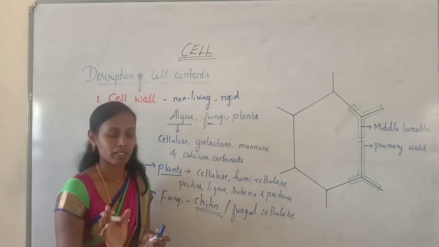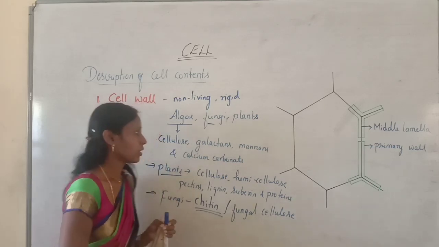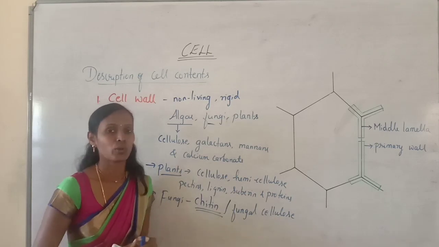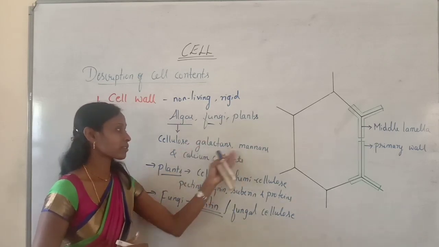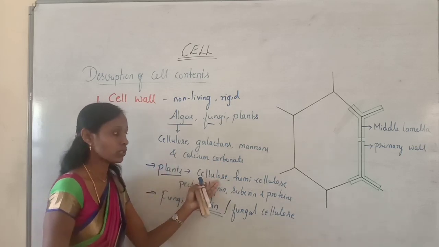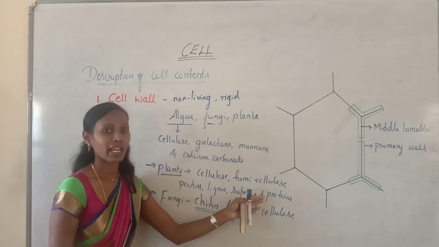Now you just remember the chemical composition in different cells. As I said, in algae the cell wall is mainly made up of cellulose, galactans, mannans and calcium carbonate. In plants the cell wall is made up of cellulose, hemicellulose, pectins, lignin, suberin and proteins.